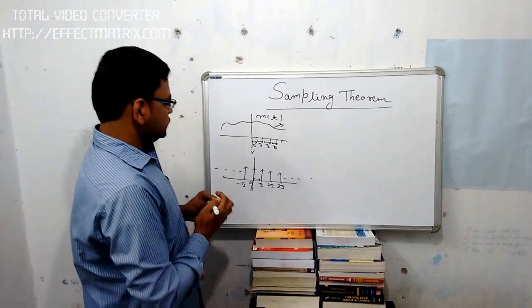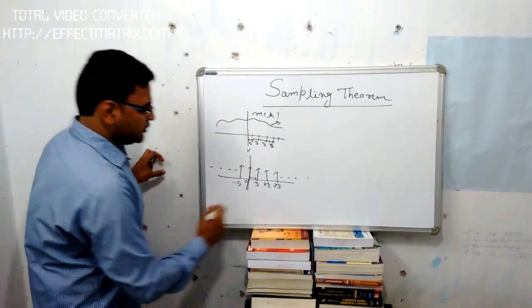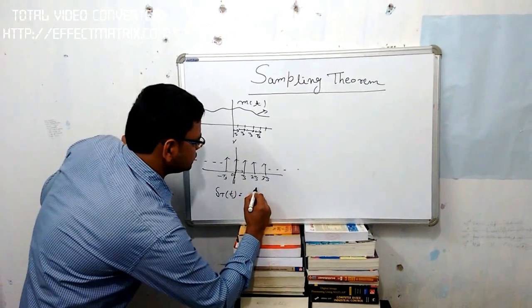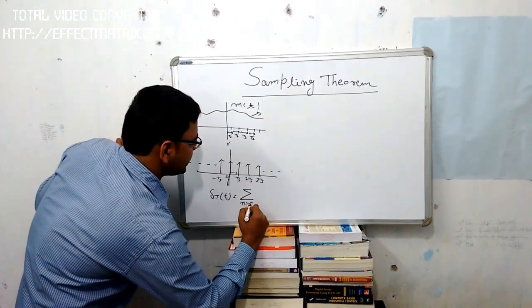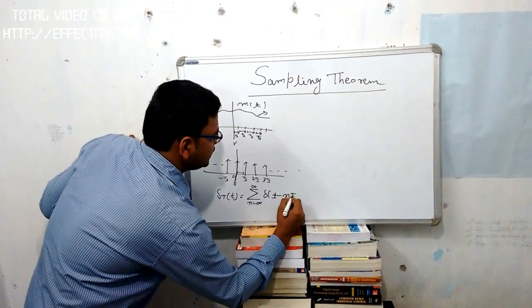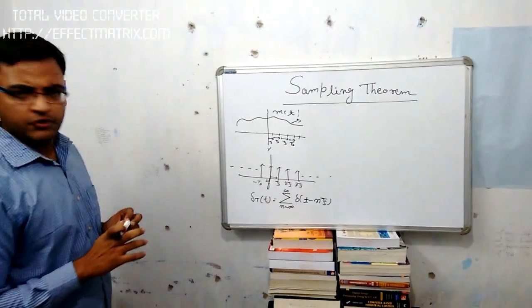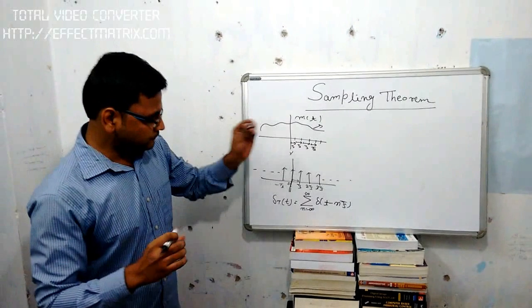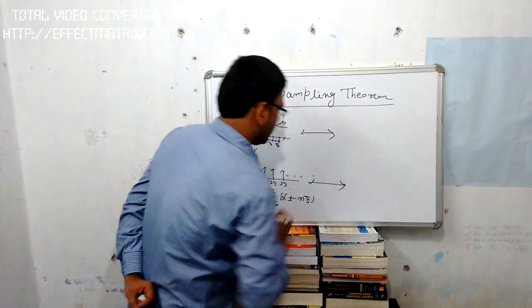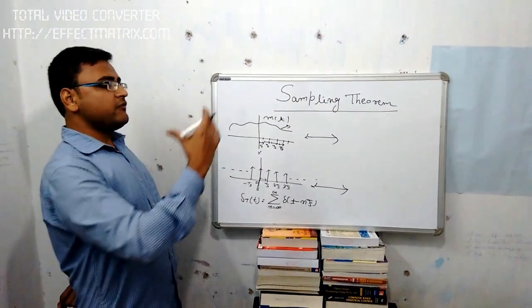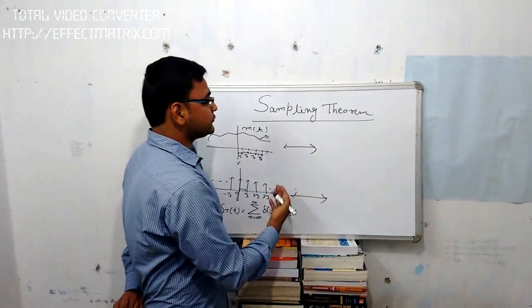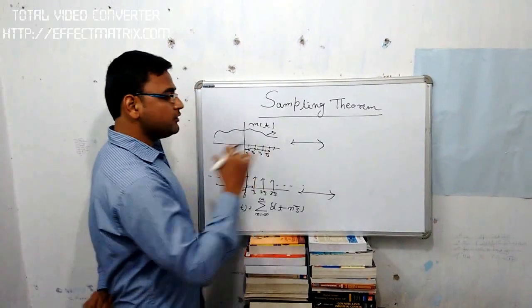Mathematically we can write delta of t is equal to summation of n from minus infinity to infinity delta of t minus n Ts. Now we will take the Fourier transform. Why? Because we see the property in the frequency domain. This is the time domain representation of signals. Fourier transform represents the signal in the frequency domain.